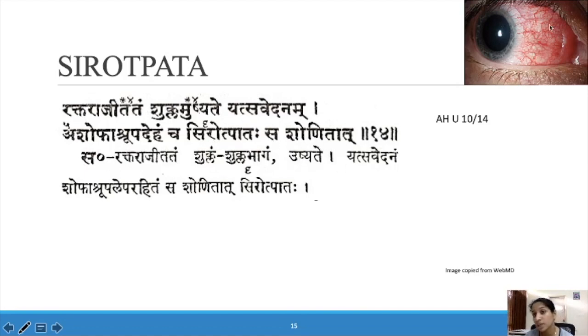So in the Shukla region you can see red lines of Raktaraji, blood vessels. This is known as Shirotpada. This picture is also a type of scleritis. This is the Shirotpada symptom. So Arjuna, Shirajala, Shirapidaka, Shirotpada are over. Next is Siraharsha.